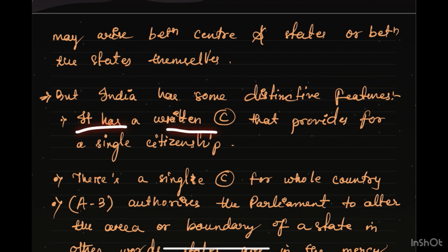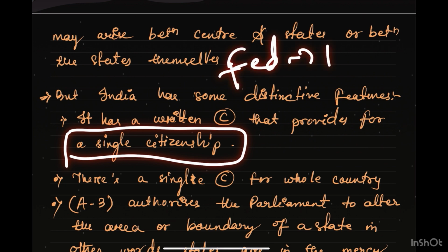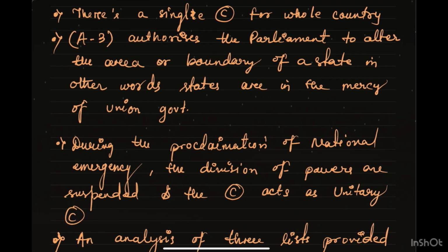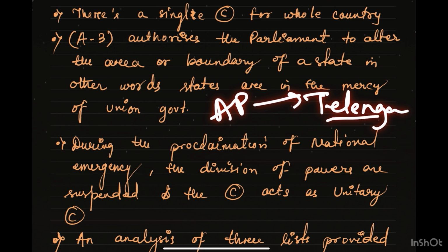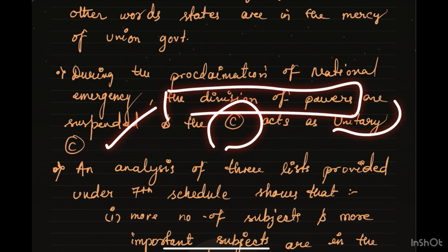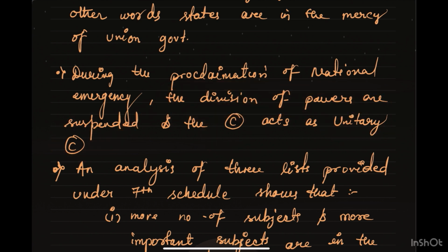It has a written constitution that provides for a single citizenship, whereas a federal system has dual citizenship. So there is a single constitution for the whole country. And Article 3, remember, authorizes Parliament to alter the area and boundary of a state. In other words, states are at the mercy of the union government. We can bifurcate a state into two, for example, from Andhra Pradesh we got Telangana. During the proclamation of a national emergency, the division of powers is suspended, and the constitution acts as a unitary constitution. Got it? Like Operation Sindoor or the emergency which Indira Gandhi declared in that era. These things show that it is a unitary constitution.